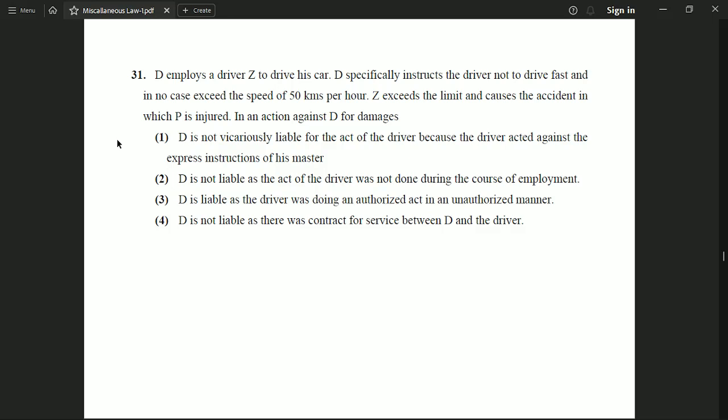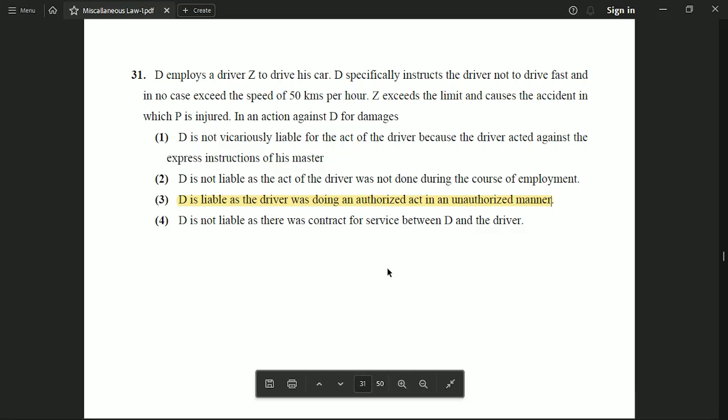So the correct option to this question is option number 3. The authorized act was that he was a driver, he had to drive the car, but in an unauthorized manner means that he exceeded the speed limit which was specifically instructed by D. So in that case D is vicariously liable.